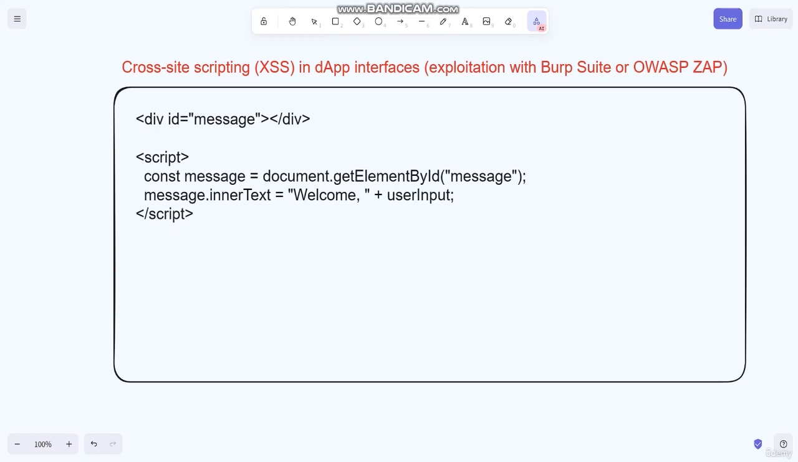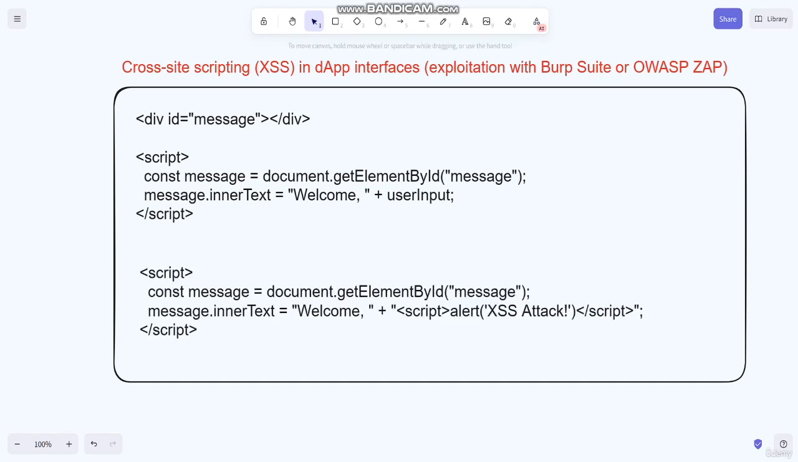However, there is a vulnerability in this code. If the user input contains malicious JavaScript code, the code will execute in the user's browser. An attacker can exploit this vulnerability by injecting a script that steals the user's cookies or takes control of their account. So we will see our next example.